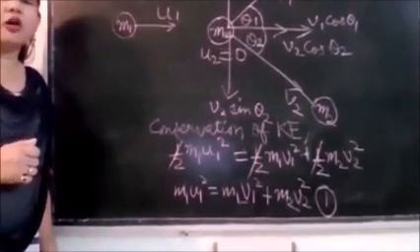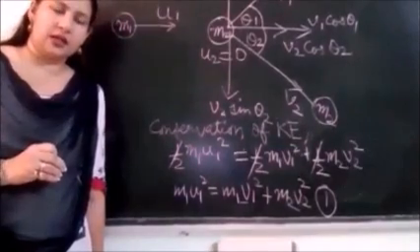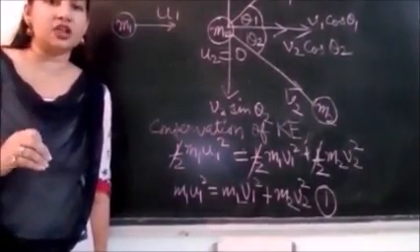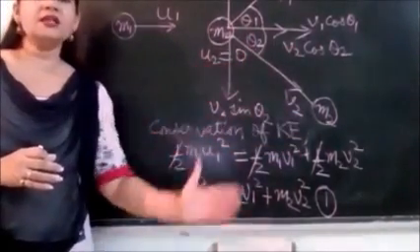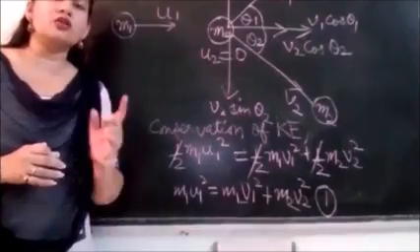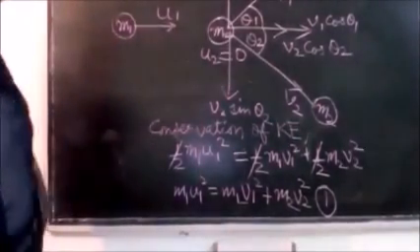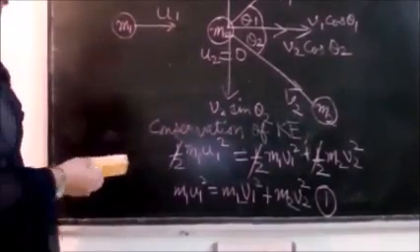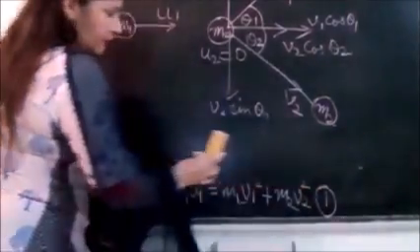Now let us apply the law of conservation of momentum. But you find momentum is a vector quantity. So we have to conserve it in horizontal and vertical directions separately because their components are involved. So let us have the conservation of momentum in horizontal direction first of all. Okay, so applying the law of conservation of momentum in horizontal direction. You note down the first equation.